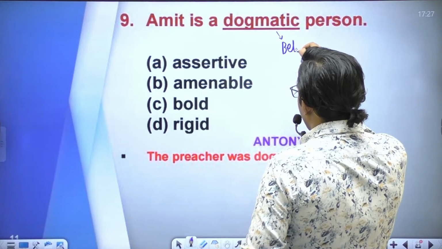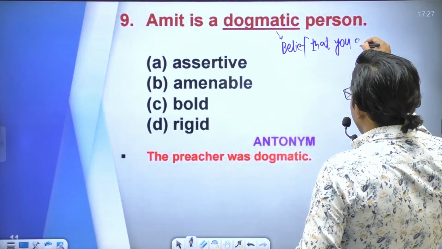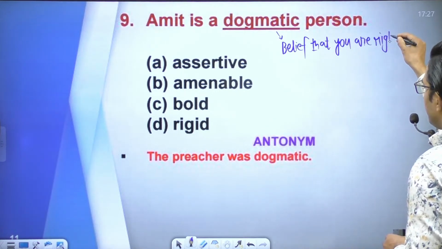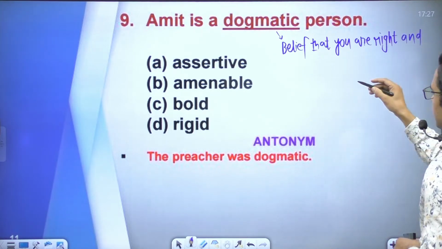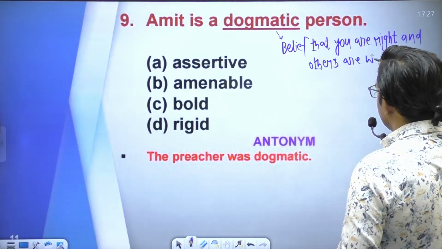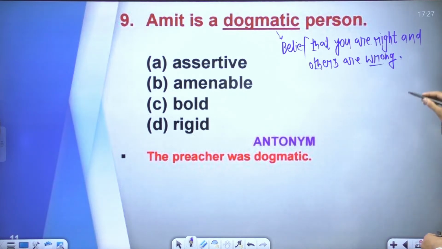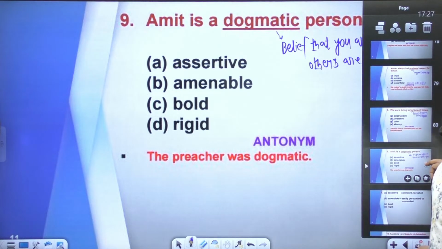Dogmatic: one who believes that you are right and others are wrong, that person is dogmatic. Or you can say one who is egoist. Egoist is also dogmatic, right? So what can be the right answer for this word? What is the synonym of this word? Who will tell me?